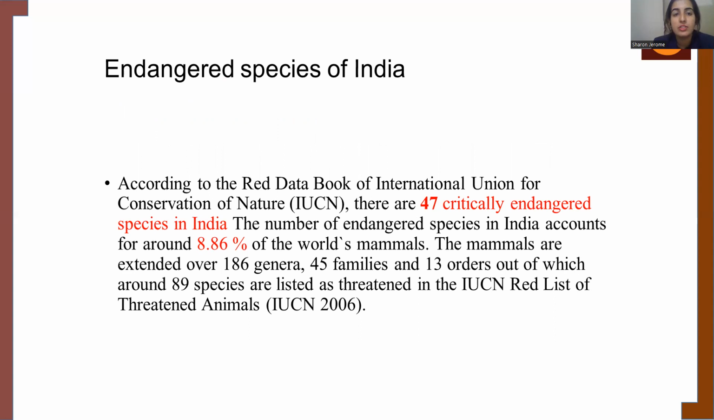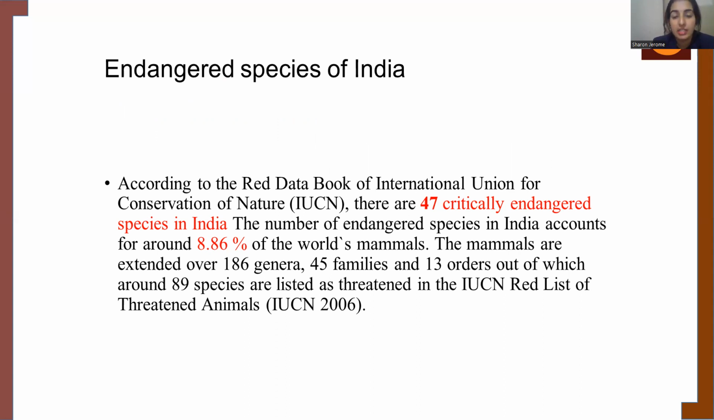Now if we talk about the endangered species of India, first we need to look into what an endangered species is. I hope you remember what an endangered species is. Endangered species are those species which are at high risk of becoming extinct, or at the risk of being in danger in the coming future.